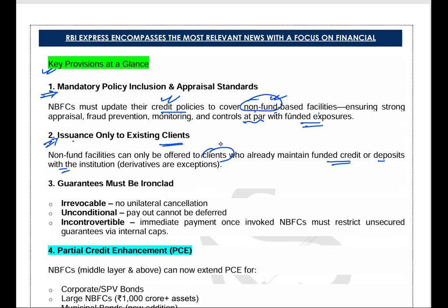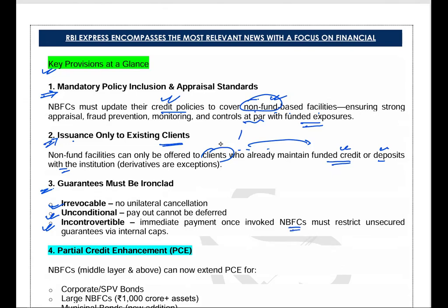Okay, only those regulated entities will get this facility. Those who have already made their account, they are already maintaining funded credit or deposits with that particular regulated entity. Third one, the guarantee must be ironclad, meaning irrevocable. No unilateral cancellations. An unconditional guarantee will be provided to you without any conditions. And an incontrovertible guarantee means immediate payment once invoked.